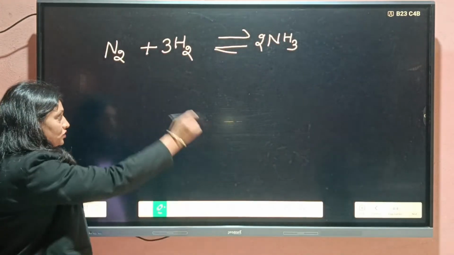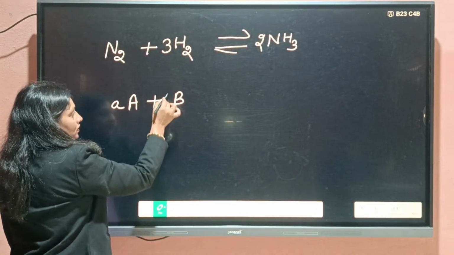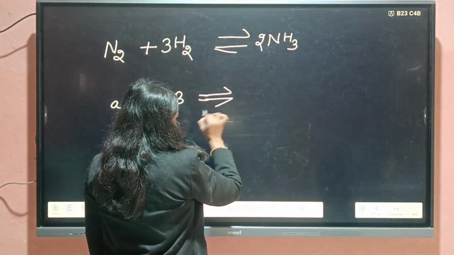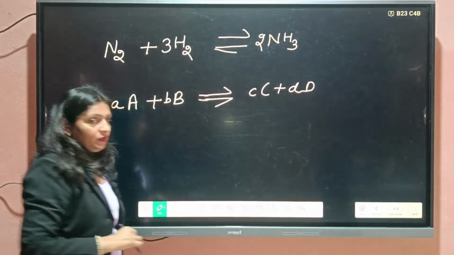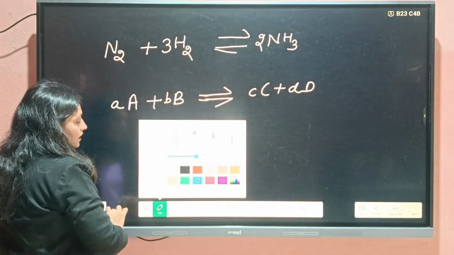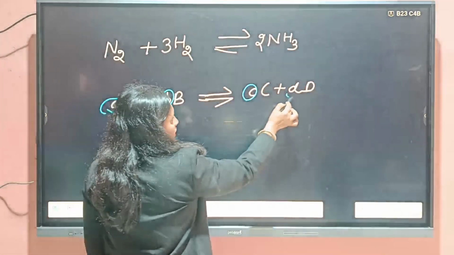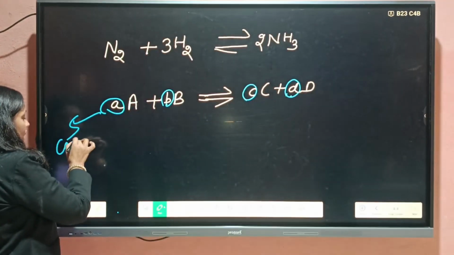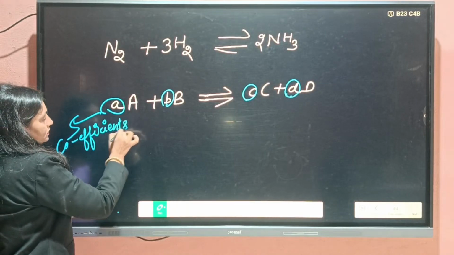Clear? If students, your reaction is like this, means if stoichiometric coefficients are here, if you balance the reaction, then 1, 2, 3, these are known as the stoichiometric coefficients.